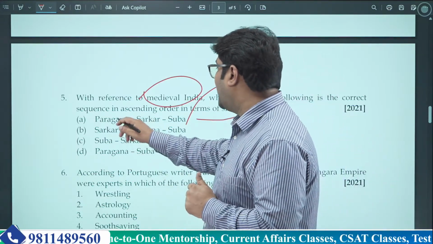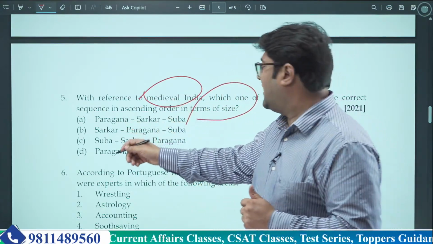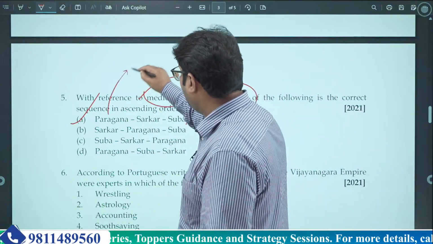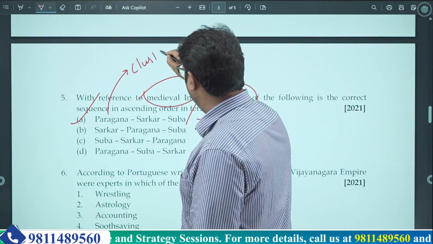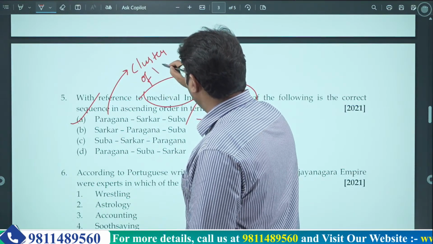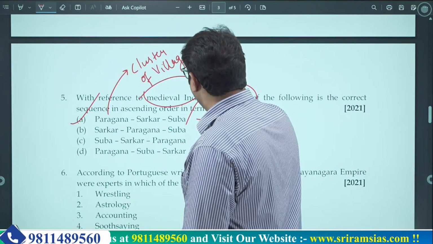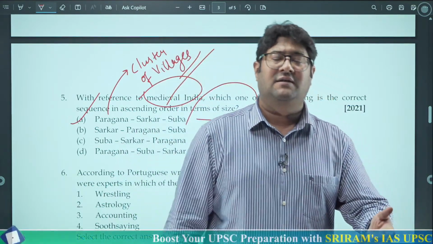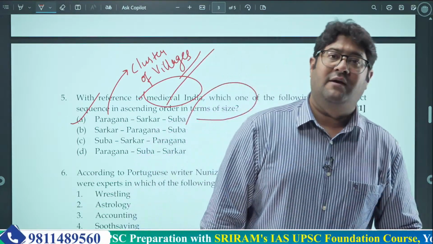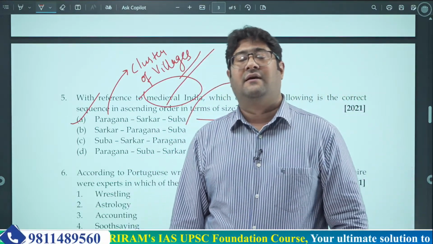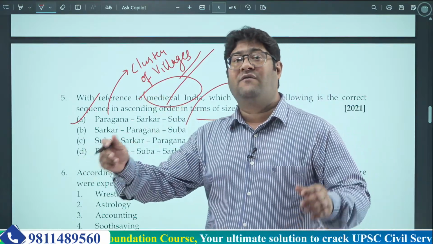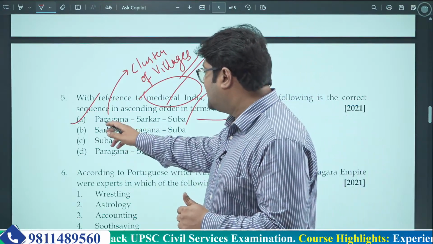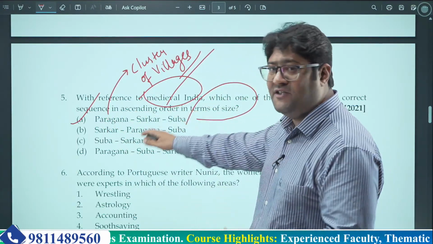That's why the first one is Pargana, Sarkar and Suba. This is the right answer actually. A is the right answer. And why is it the right answer? Pargana was a cluster of villages. Even now there is a district in Bengal known as 24 Parganas. Erstwhile, the 24 Parganas district might have been a cluster of 24 villages, so that's why it's been named like that. So Pargana is the smallest unit among all the three mentioned here.